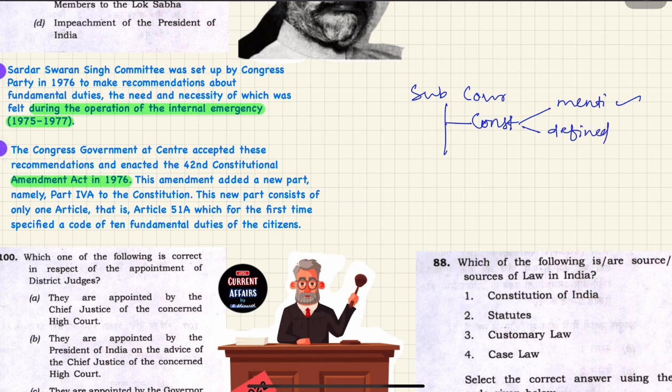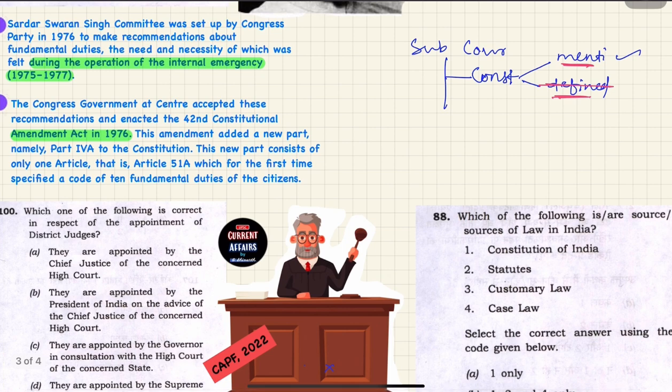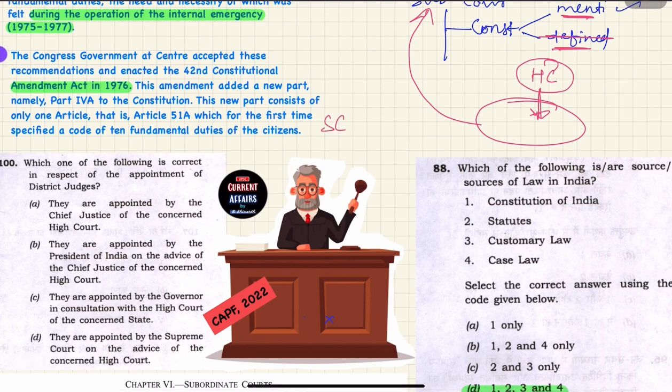These are not defined in the constitution. Remember this: subordinate courts are mentioned in the constitution but not defined in the constitution. But for our purpose we can define it like this: in a state, the high court is the highest court. Whatever other courts are under the high court, they are the subordinate courts. Got it? So subordinate courts, don't confuse with the Supreme Court.